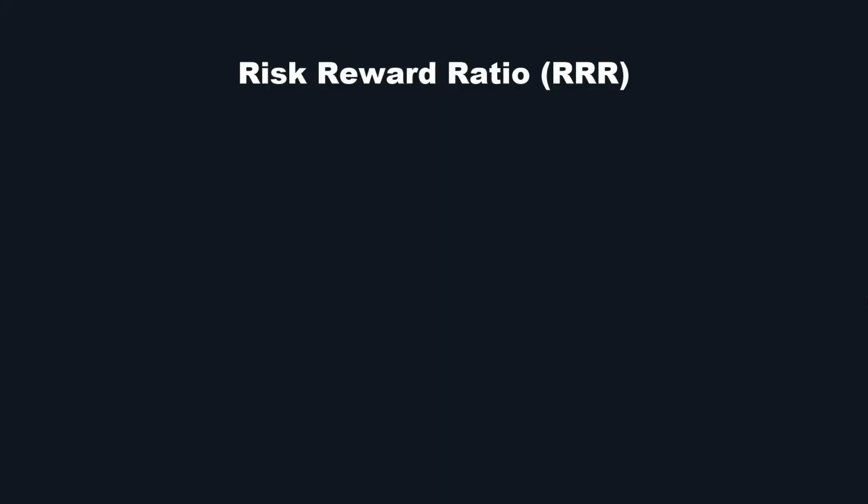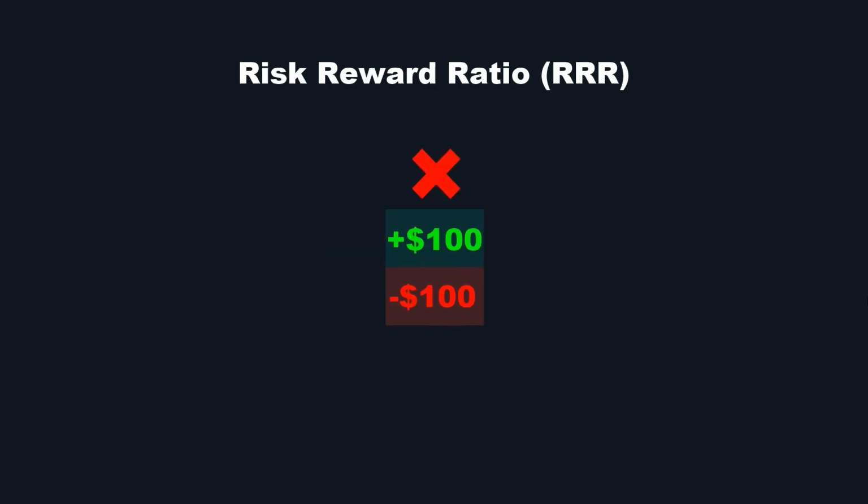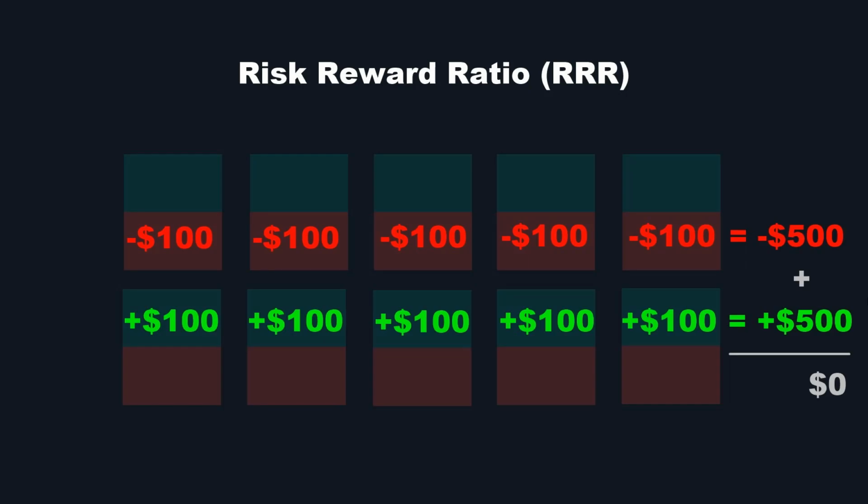Risk-reward ratio. Only take the trade if the return is good. It's not worth risking $100 if the return is also $100 or even less. Let me explain why. Losing streaks are a part of the game. You win some and you lose some, but the trick is to minimize the losses and maximize the gains. If you use a 1-to-1 risk-reward ratio, you have to win at least 5 trades after a losing streak of 5 trades to end up at break-even.